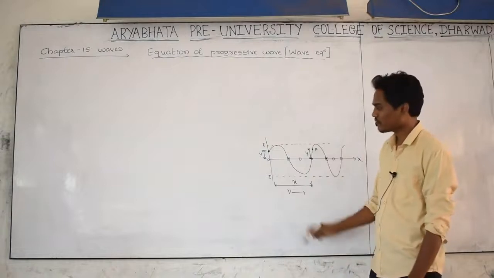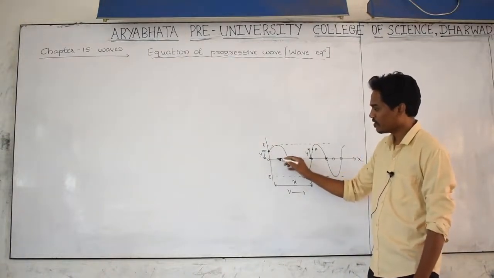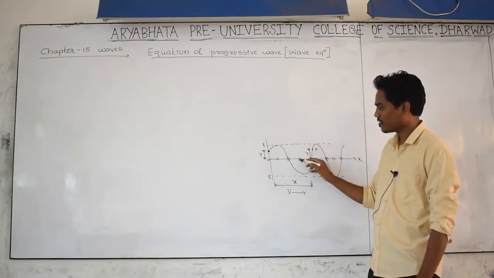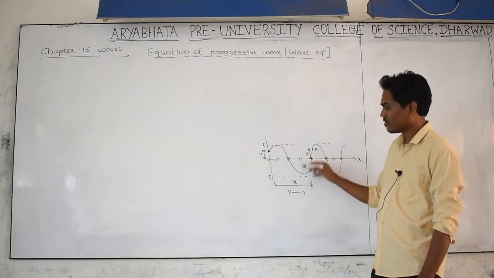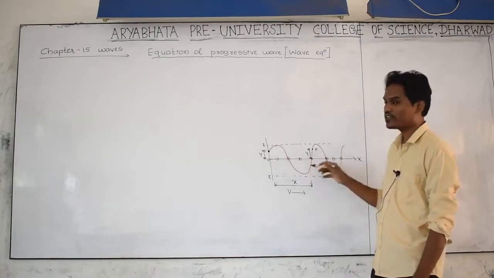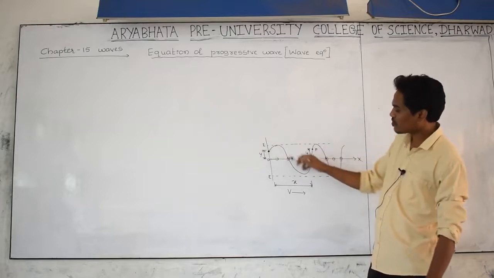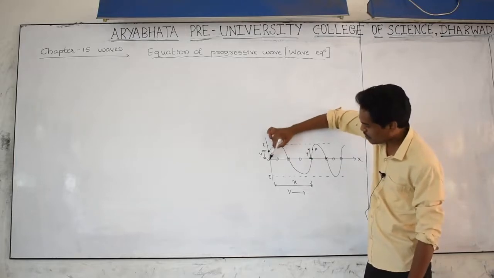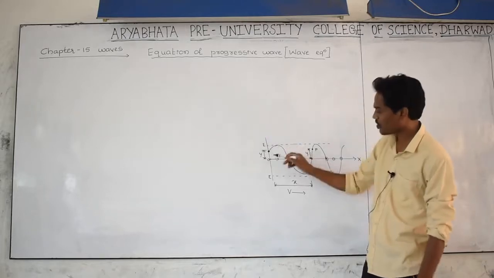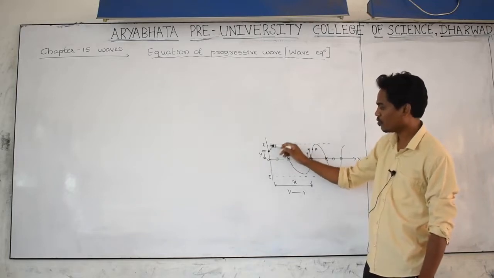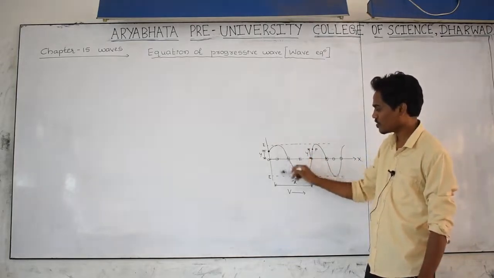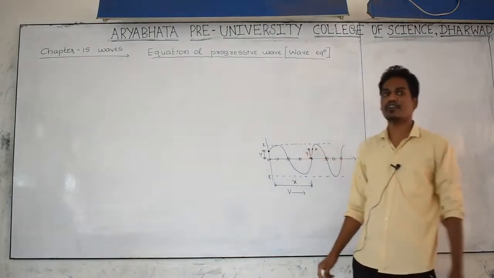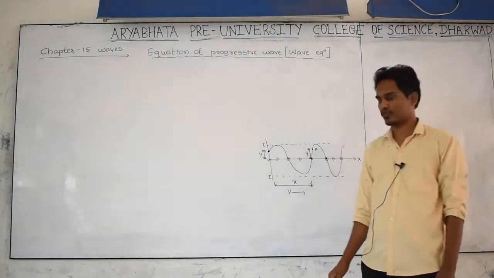How is the wave generating? This particle vibrates here, and the next particle vibrates here, and the next one continuously. Because of the disturbance created by these particles, the disturbance moves in the form of a wave. This is SHM: mean point, extreme and extreme, to and fro. All the particles are vibrating, which means they are in simple harmonic motion.